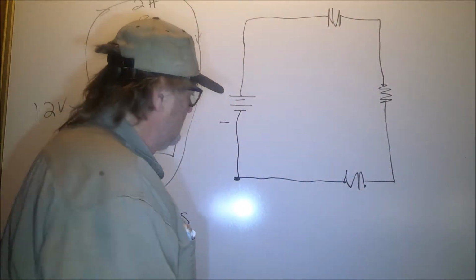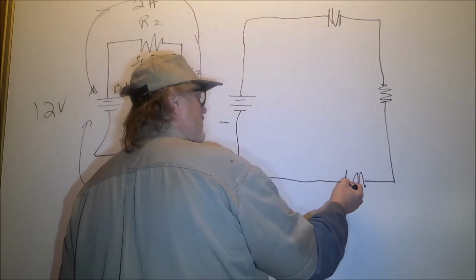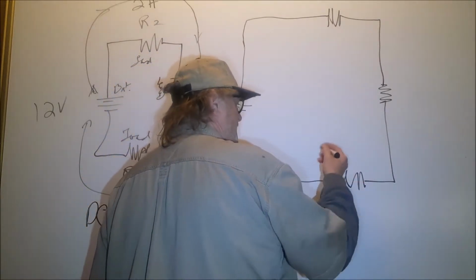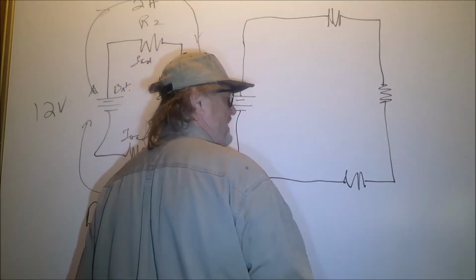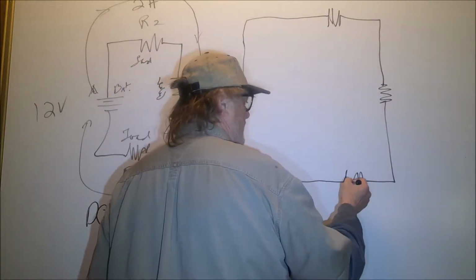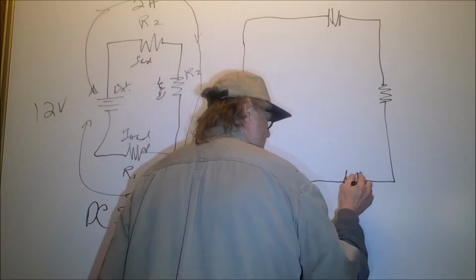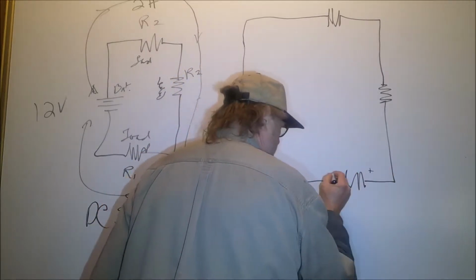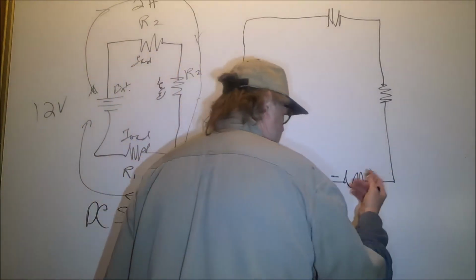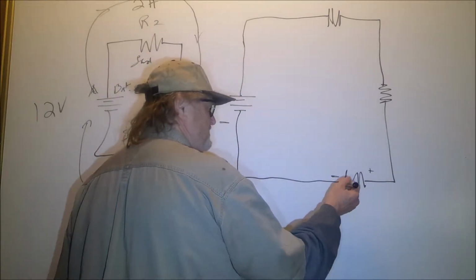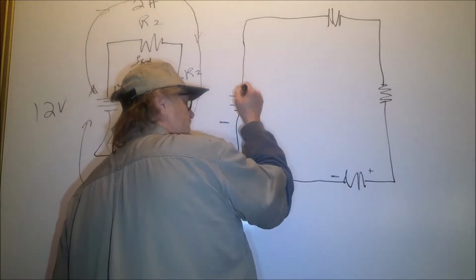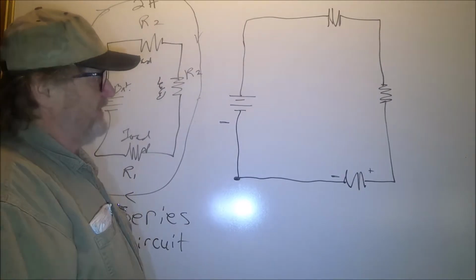Now the reason is, if I want to pass current from this resistor on a circuit board, and I have several other things on there, I can't have wires running all the way back to the positive side of this battery, can I? No. Instead, the positive side might be turned on, or it can be positively controlled, but either way, it is grounded to the chassis. Everything working in the car has a ground to the chassis that returns the voltage back to the battery. That's all there is to it.